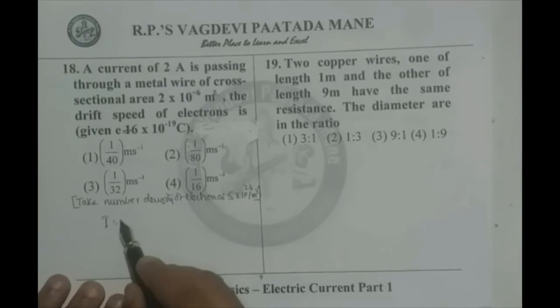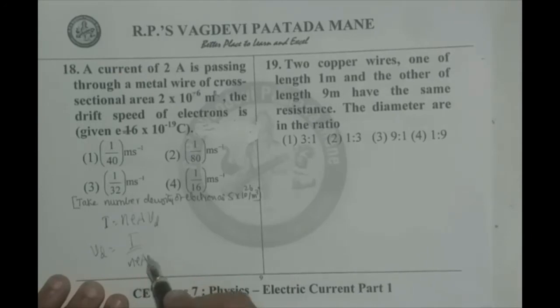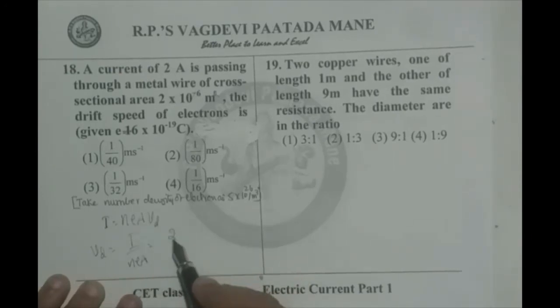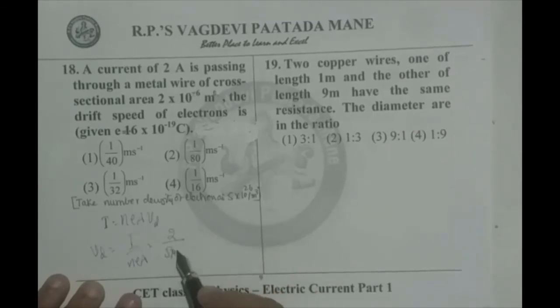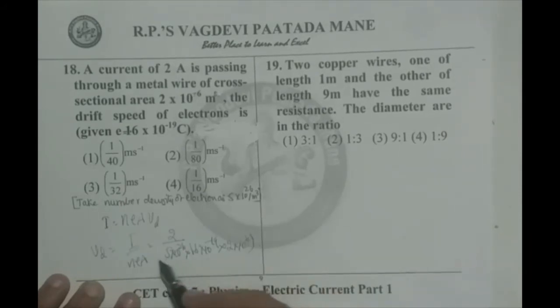I equals nevA or vd equals I by neA, as we did in the previous problems. I is given as 2. n is given to be 5 into 10 raised to 26, into e 1.6 into 10 raised to minus 19, into area 2 into 10 raised to minus 6.